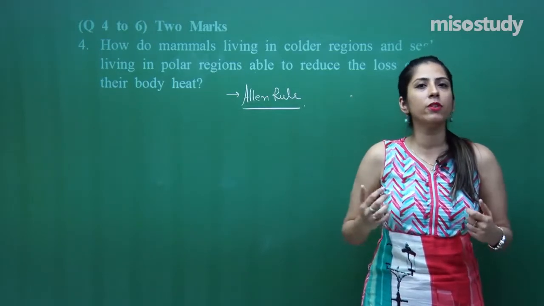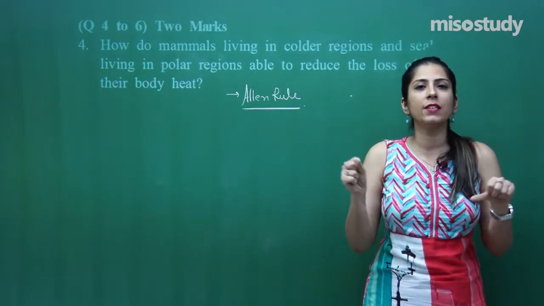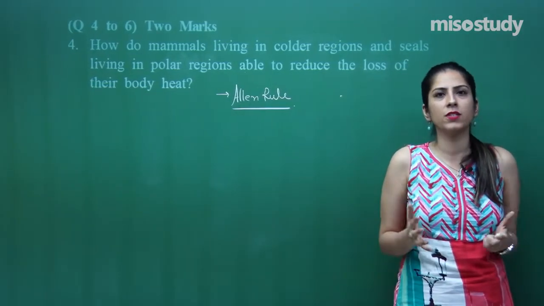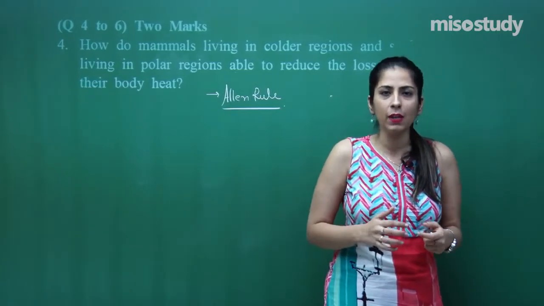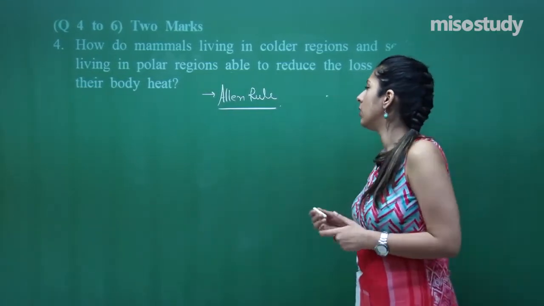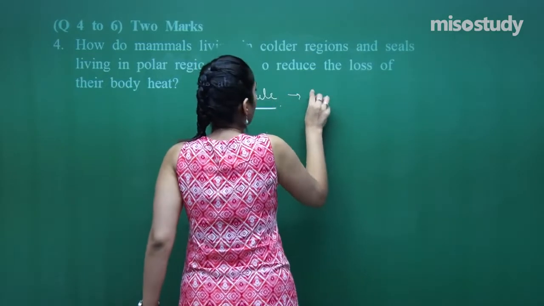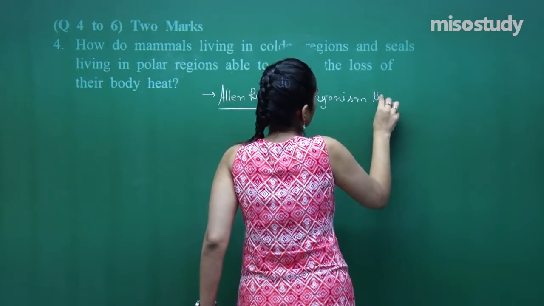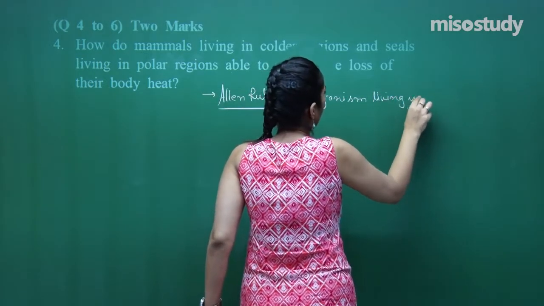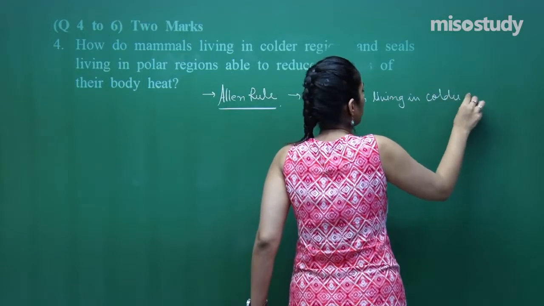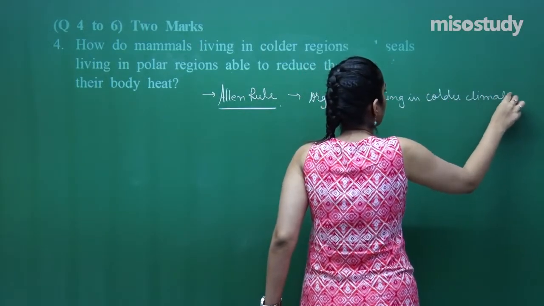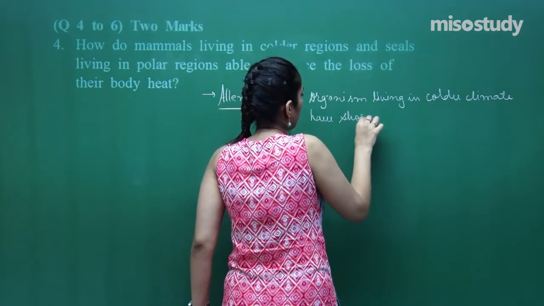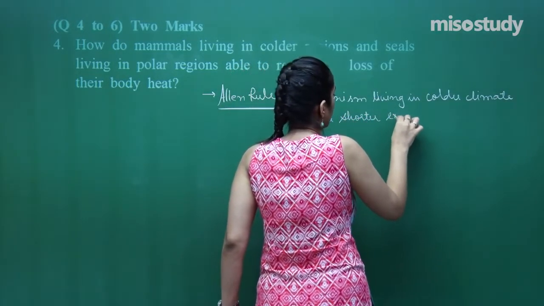If surface area is reduced, the heat exchange that normally happens will be less, because the surface area is reduced, so less heat is lost. Allen's rule: organisms living in colder climates have shorter extremities.